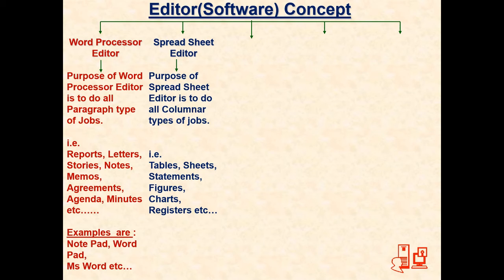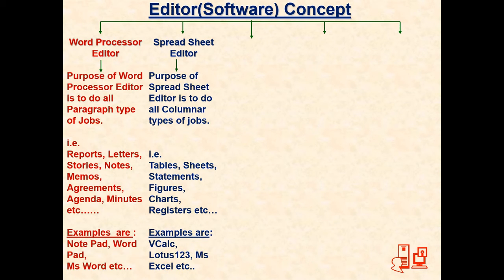And obviously when you have more figures and numbers, you need formulas and functions also. Spreadsheet editor software gives us the choice of making everything that is columnar. Examples can be employee register, salary register, bank book, cash book, sales register, purchase register, bank passbook, and so many other examples. If you want to create this kind of application, you have to use spreadsheet editor software.